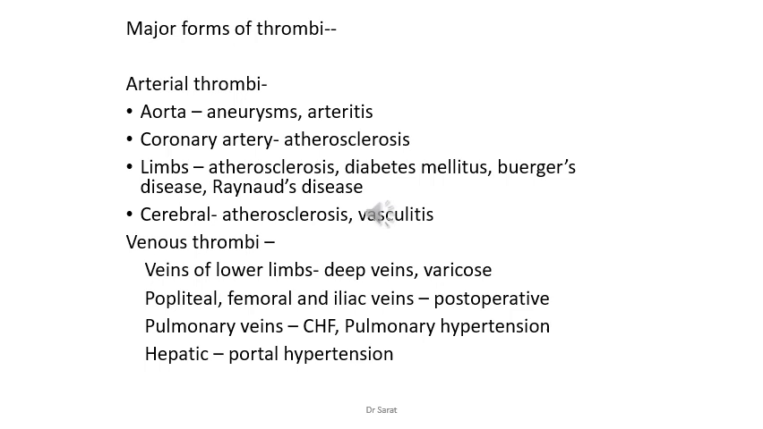Then pulmonary veins, again congestive heart failure. Congestive heart failure means the heart fails to pump completely, and that means there is stasis of blood in the heart, and then stasis of blood in the pulmonary veins, which causes clot formation. Pulmonary hypertension, again there is turbulence of blood flow in the vein, which causes formation of a clot following some kind of endothelial injury. Then hepatic, again in the liver, due to portal hypertension, for the same reason venous thrombi can be formed.